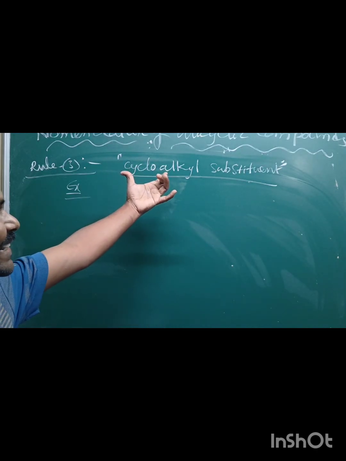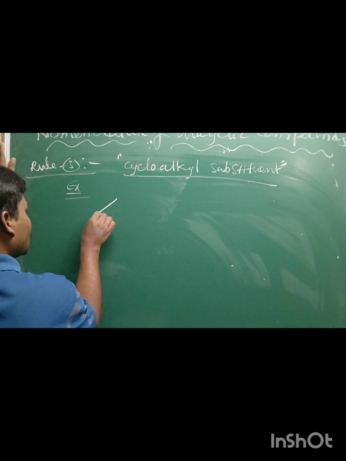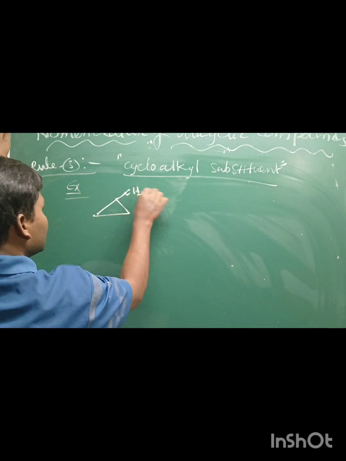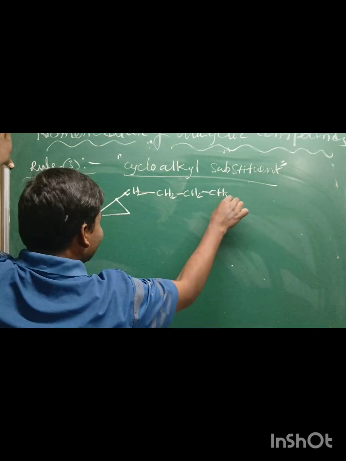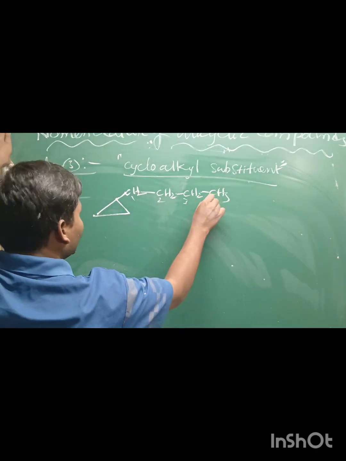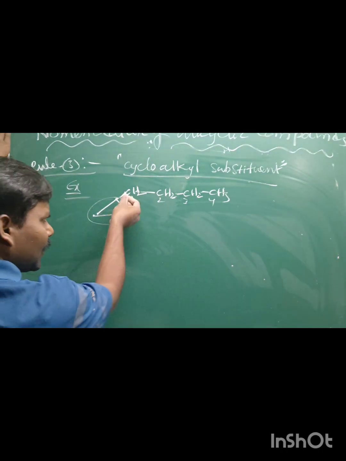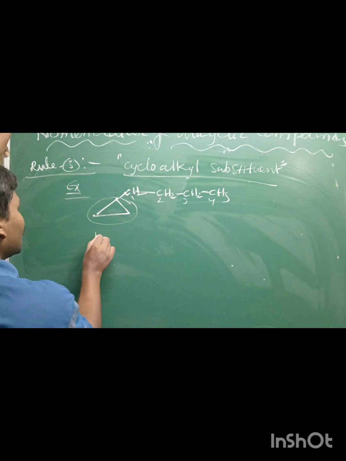Otherwise it is named as the derivative of cycloalkane. For example, if you take here cyclopropane, CH2, CH2, CH2, CH3. 1, 2, 3, 4. Okay, if the ring contains less number of carbon atoms than the side chain or alkyl substituent, it acts as a substituent.